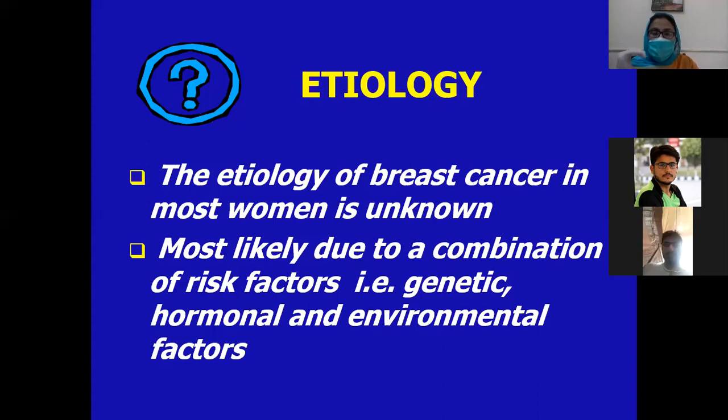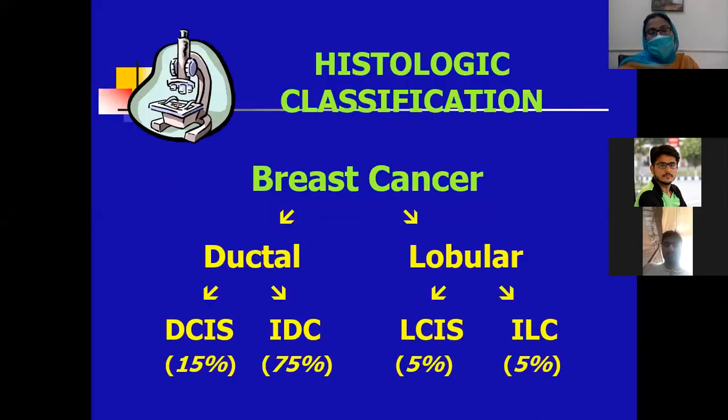So the etiology of breast cancers in most women is still unknown, most likely due to a combination of risk factors like genetic, hormonal, and environmental factors. Now beta, we are discussing the classification. Later anyone can ask about the classification of breast cancers.